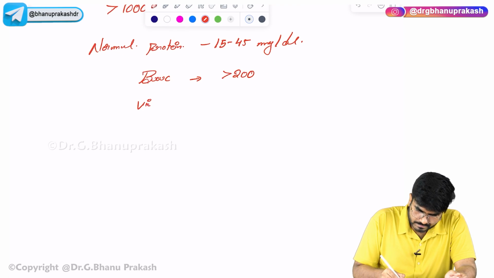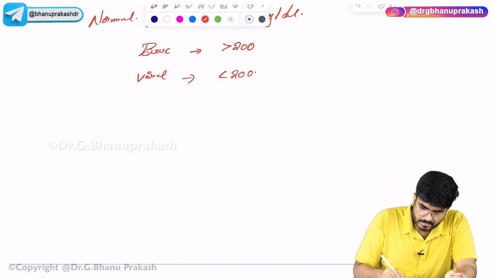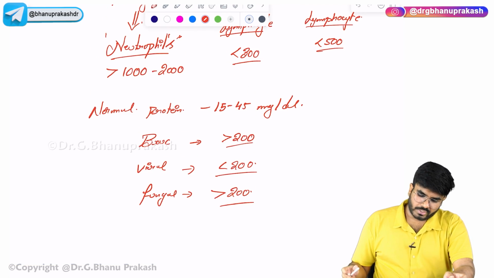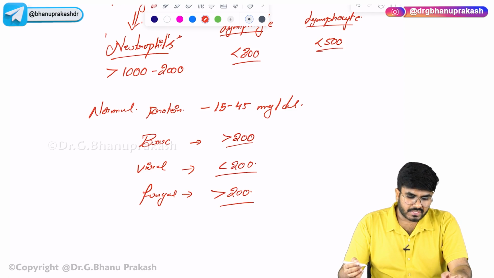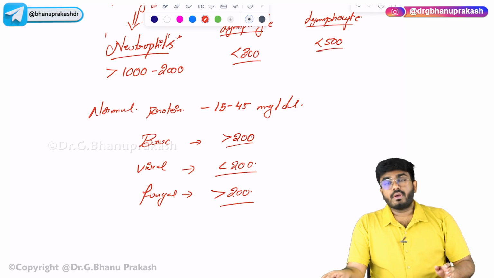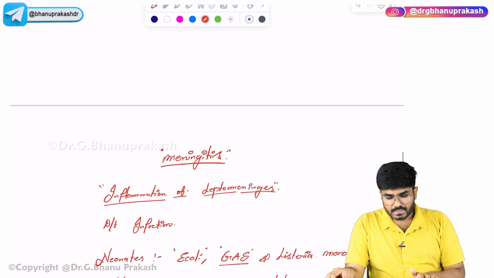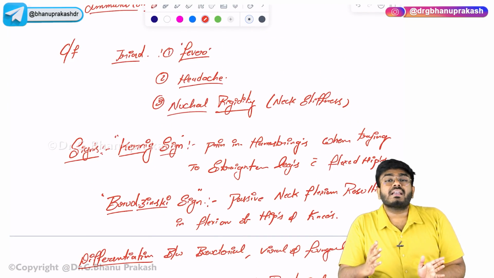In viral, it is less than 200. In fungal, it is again going to be more than 200. So in viral, the protein levels are going to be less. With this, we can differentiate the types of meningitis. So in this video, we have discussed the different causes of meningitis, what are the different organisms causing the meningitis,